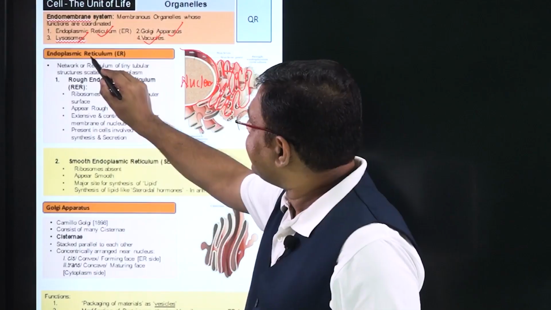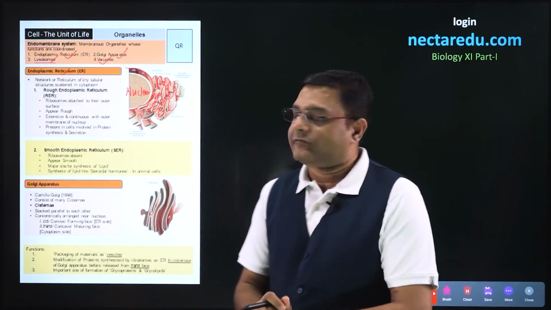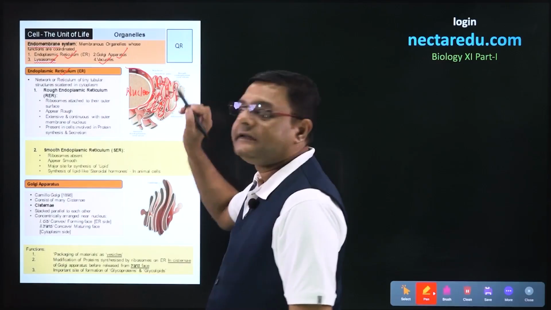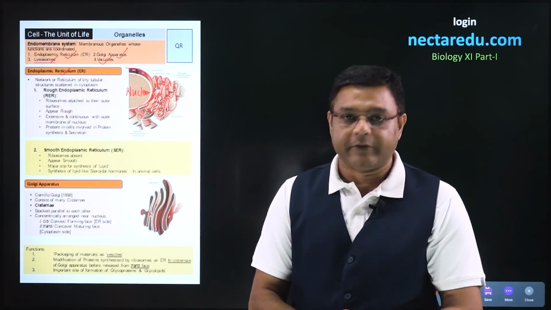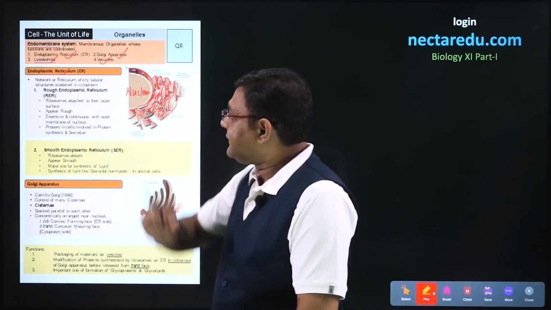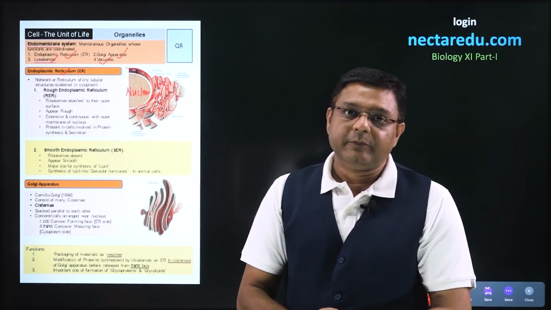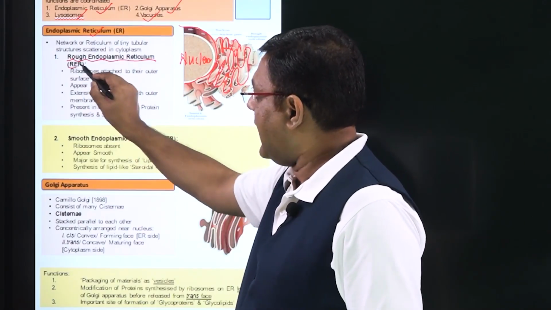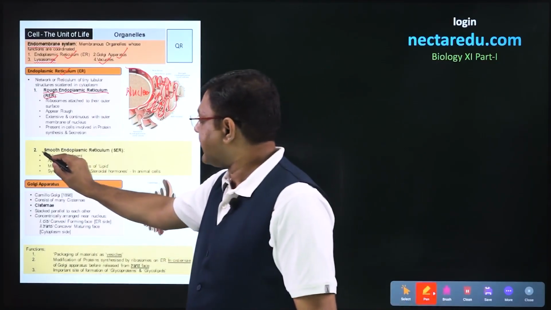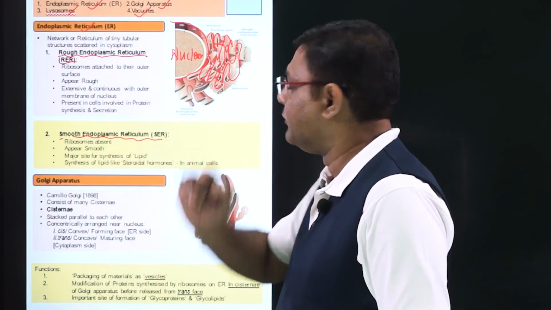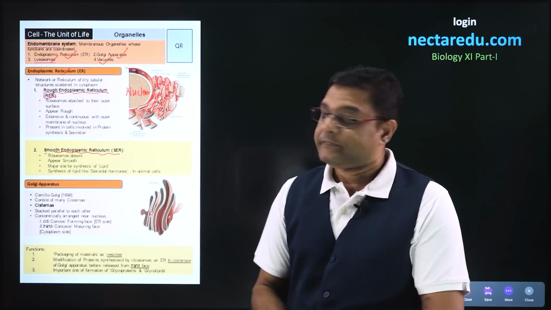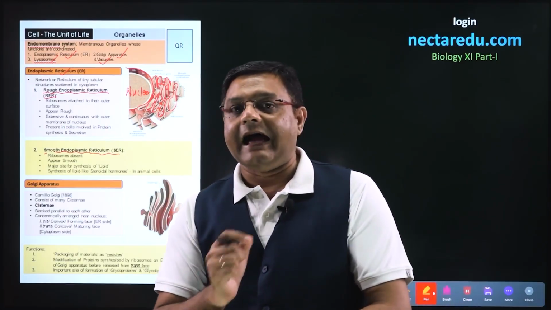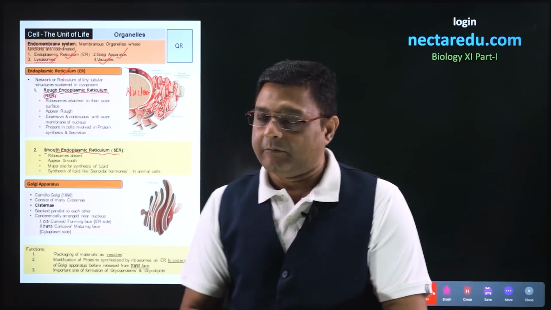Why do we call it reticulum? Reticulum means network, and we can very well see in the diagram that a network of these tiny tubular structures is present over here. Now, these endoplasmic reticulum are of two types. The first type is called as rough endoplasmic reticulum, RER, and the second type is called as smooth endoplasmic reticulum, that is SER. Difference between RER and SER lies in the presence or absence of ribosomes.